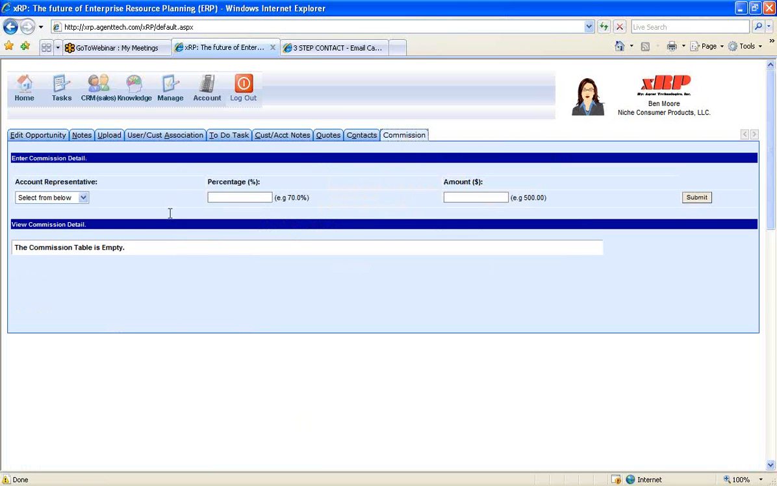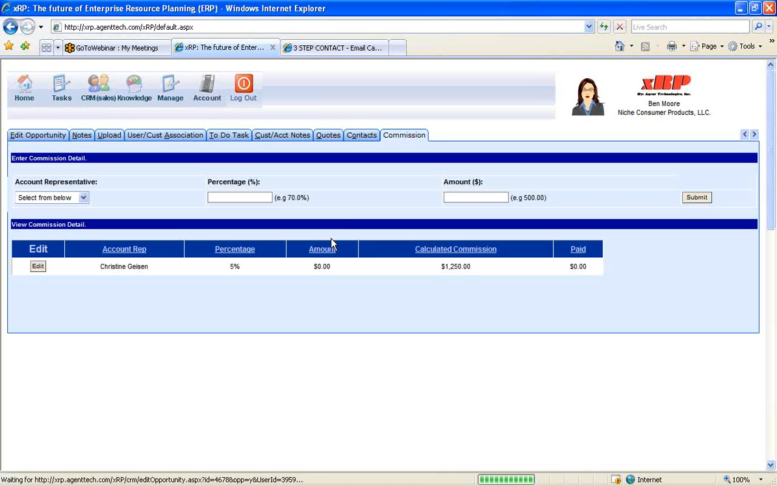Another tab we have available at xRP, because we have a number of manufacturing reps that use the system as well too, is for managing commission structures. So you may have a number of sales reps, and it allows you to do commission structure. So for this one, I'm just giving Christine 5% of what this overall sale is. So the calculated commission is $12,500. It uses the total value of the opportunity.